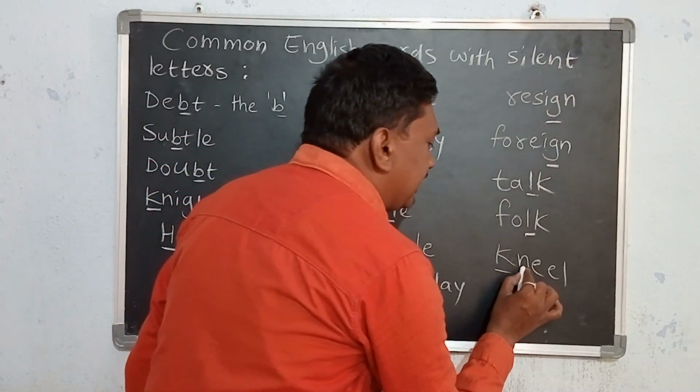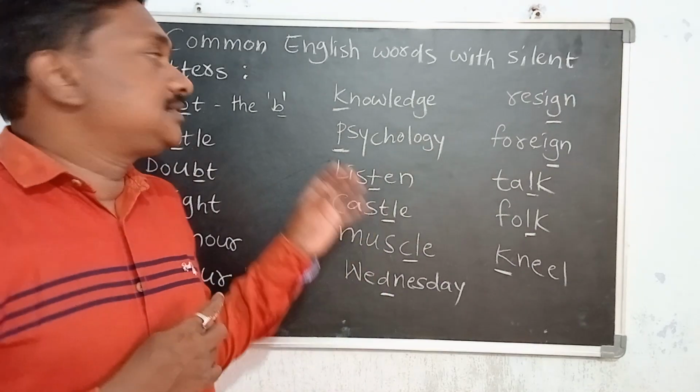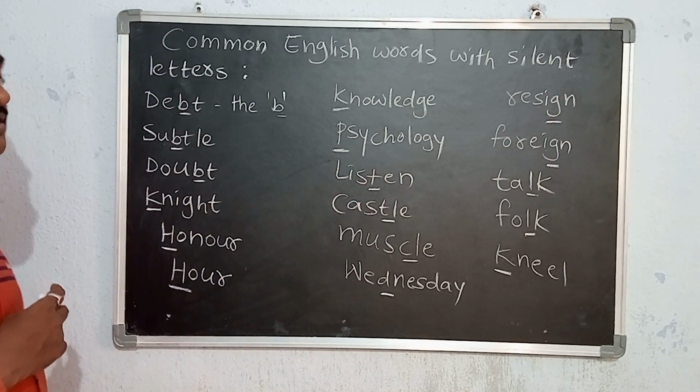Next, kneel. K-N-E-E-L. Kneel. The letter K is silent. Okay. These are some common English words with silent letters.